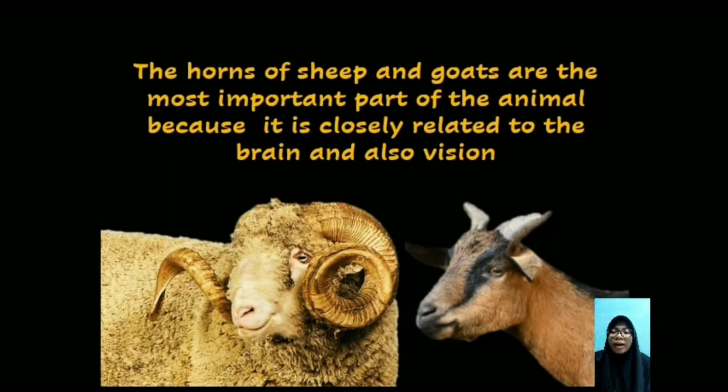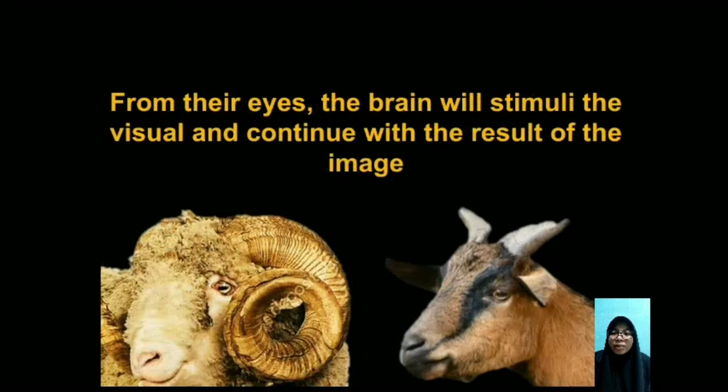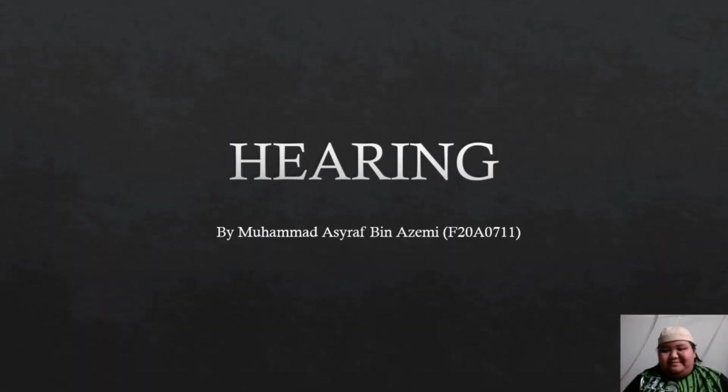The horn of sheep and goats is the most important part of them because it is closely related to the brain and also vision. Why? From their eyes, the brain will stimulate the visual and continue with the result of the image. Hearing.